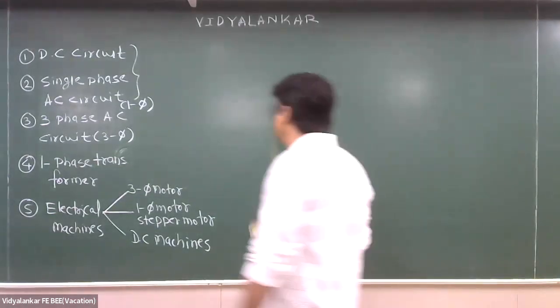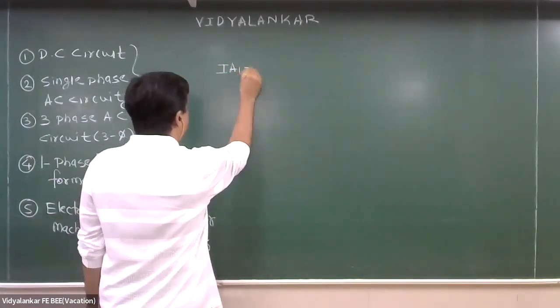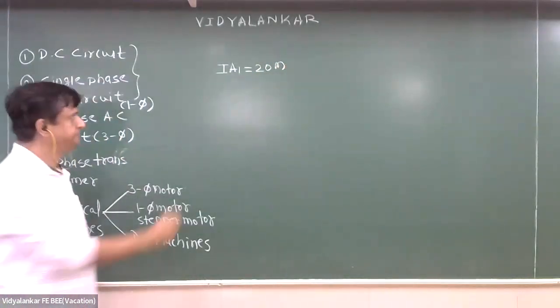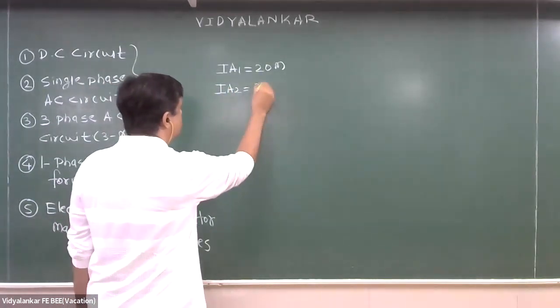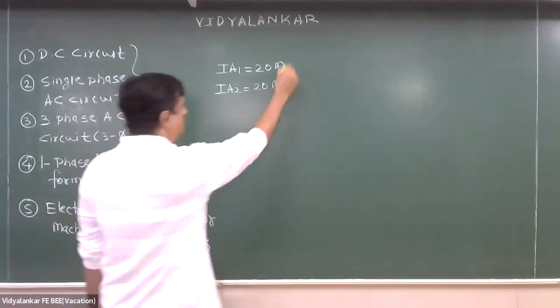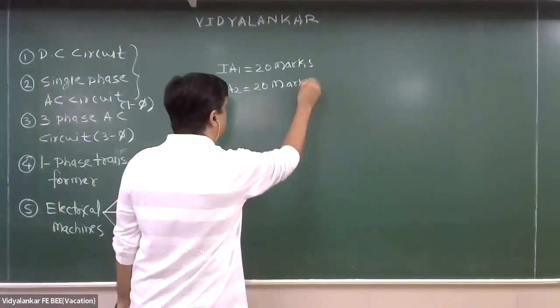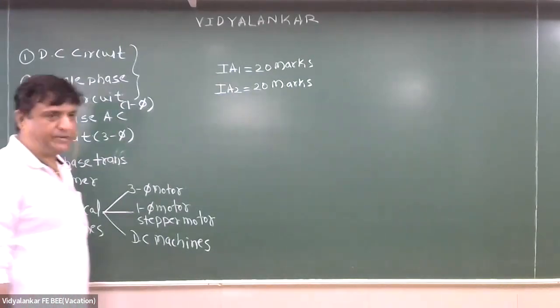Okay. Now listen carefully. IA1 20 marks. IA2 20 marks. Now this is a separate head of passing.